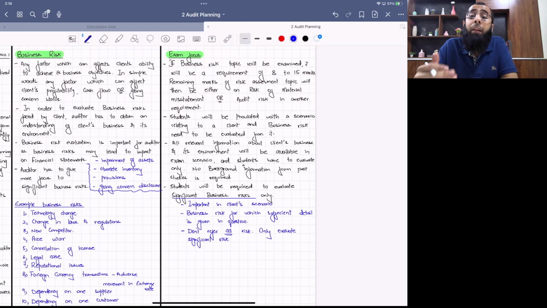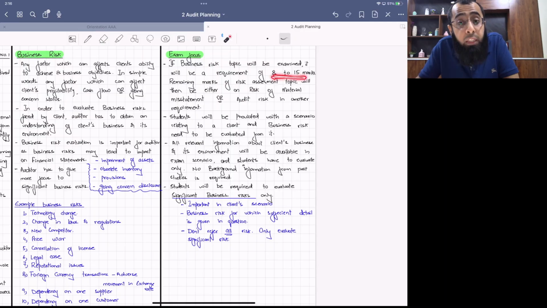When we talk about the business risk topic, you can have a requirement which can be of 8 marks to 15 marks. The remaining marks of the topic of risk assessment will be covered in other requirements, which will either be on risk of material misstatement or audit risk. Students will be provided with a scenario relating to a client, and business risks need to be evaluated from it. All relevant information about the client's business and its environment will be available.